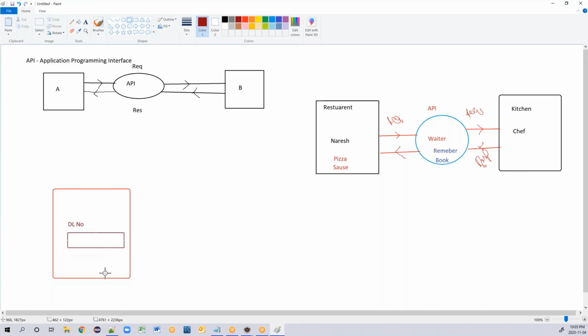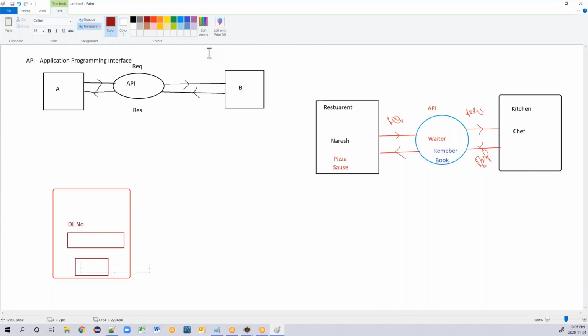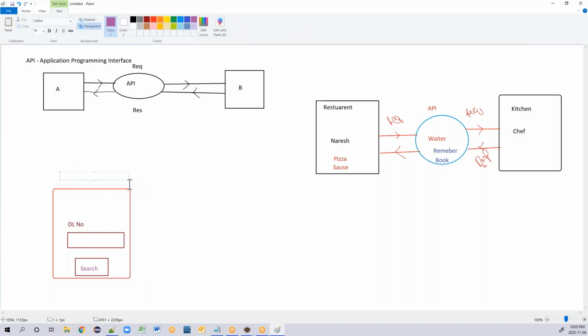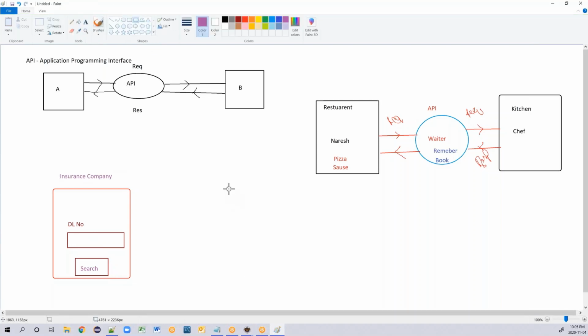So you will enter the driving license number here, and there is a button called search button. There is a button called search button, right? So this driving license number, as I'm saying, I'm working for an insurance company. So where are my driving license details? Everything is stored in some system. So this system is sitting somewhere here. In this system, there is a place called database. So this is your database. So in your database, the data is stored in the form of rows and columns like this.